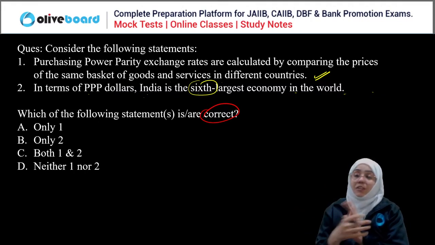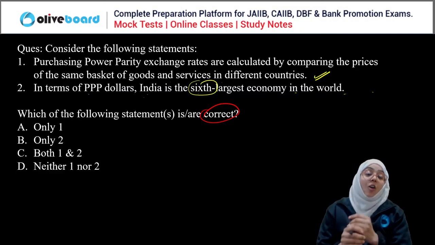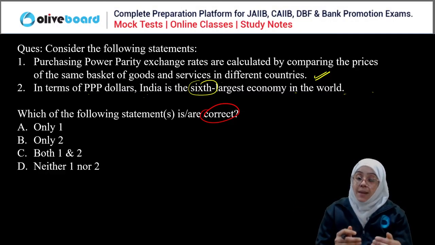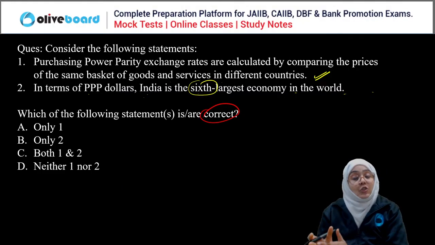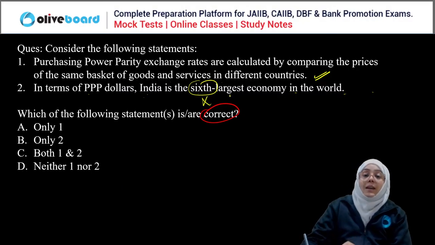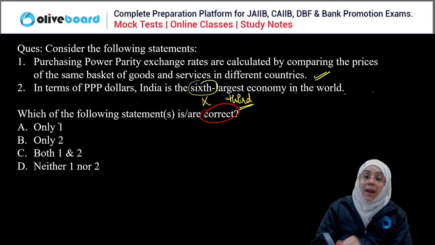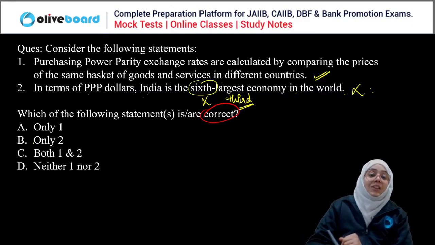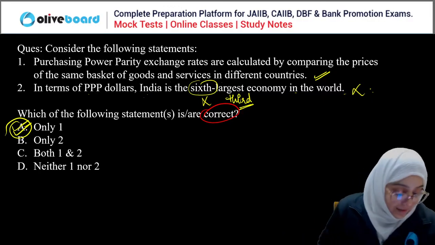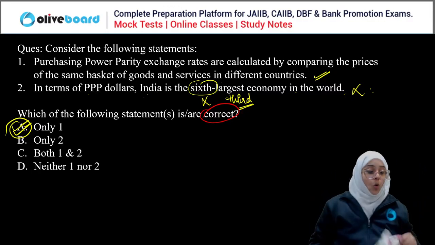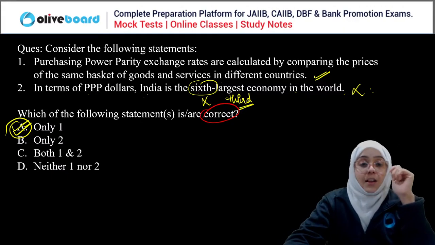And in terms of PPP, India is the sixth largest economy in the world? No, India is actually the third largest economy in the world after USA and China. So the second statement is wrong. The first statement is correct, so only first is the correct answer here. Very easy, right?